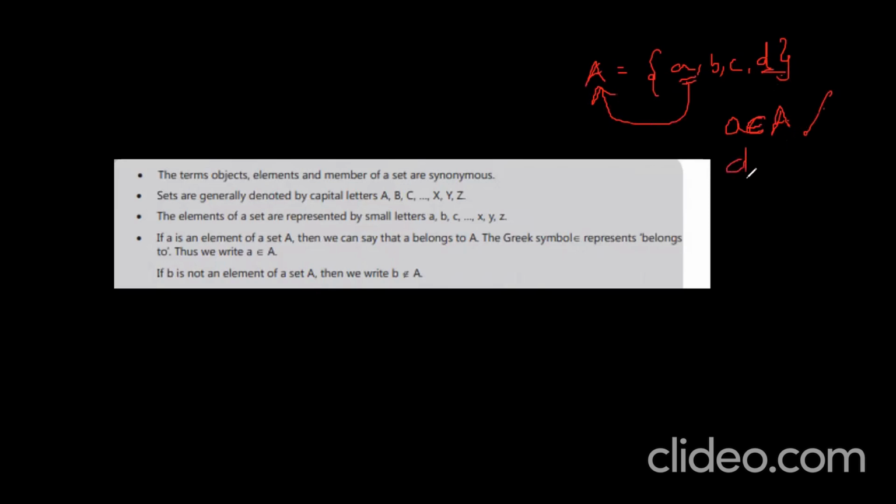Or you can take d belongs to A. Or suppose e: is any element e present? No. e does not belong to A. Like that we can write. If b is not an element of the set, it does not belong to A. Understand? Yes. So like this, we have to say whether the elements belong to the set or not.